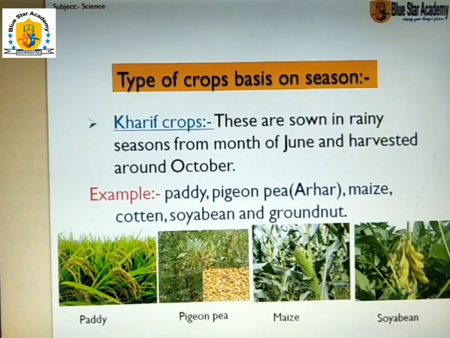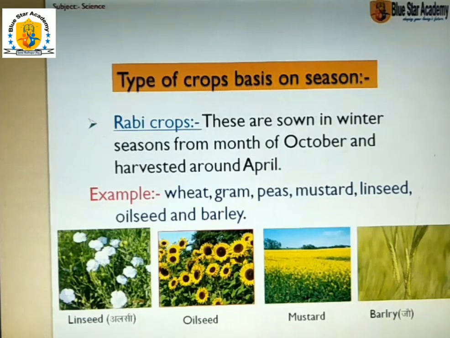Now again, the Rabi crop. The next one is the Rabi crop. These are sown in the winter season, from the month of October.